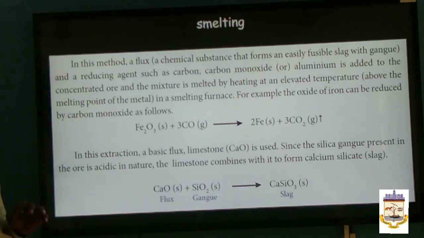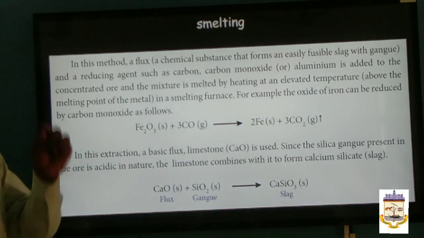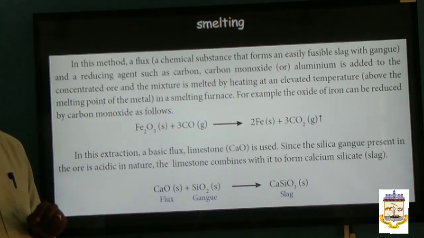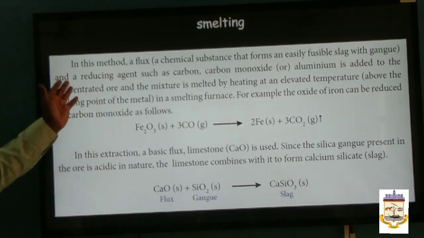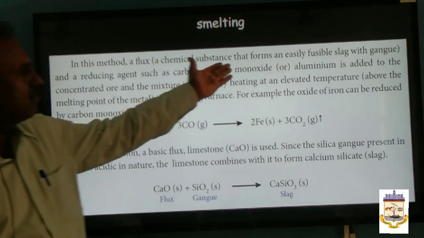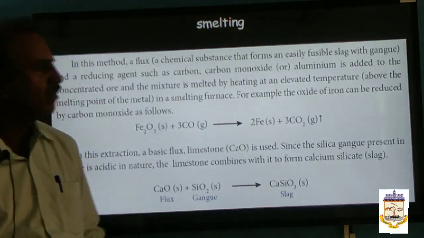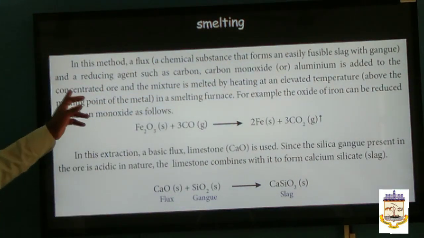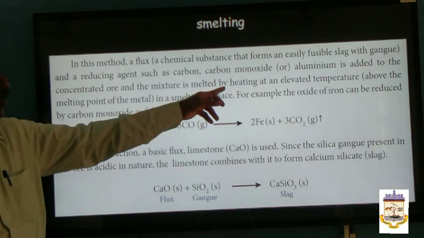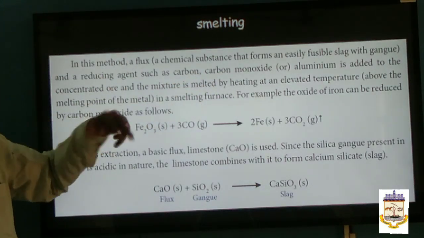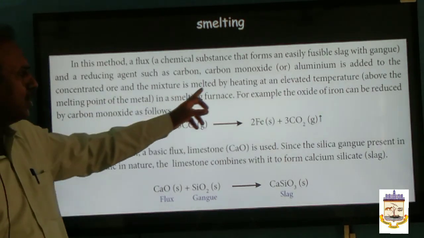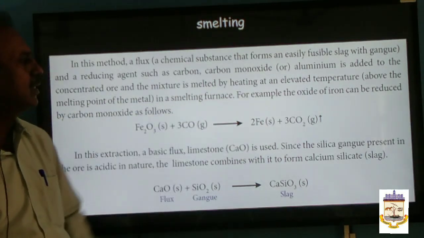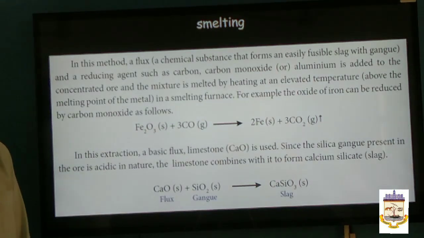So the ore is concentrated, mixed with the flux, and then a reducing agent such as coke is added. In this method, a flux is a chemical substance that forms easily fusible slag with the gangue. Reducing agents such as carbon, carbon monoxide, aluminium, any metal depending upon the metal oxide, are added to the concentrated ore. The mixture is melted by heating at high temperature. Generally it is carried out in a blast furnace.